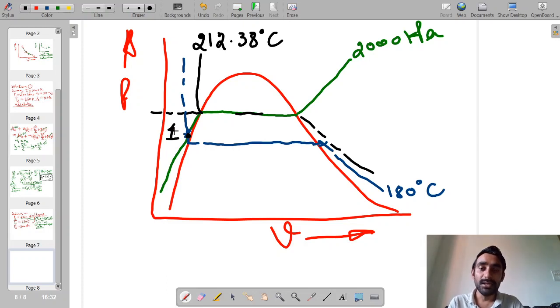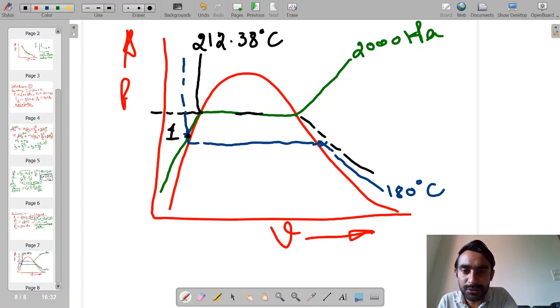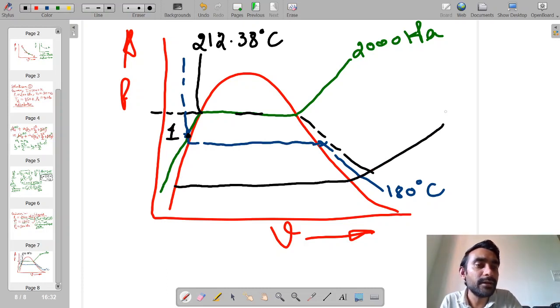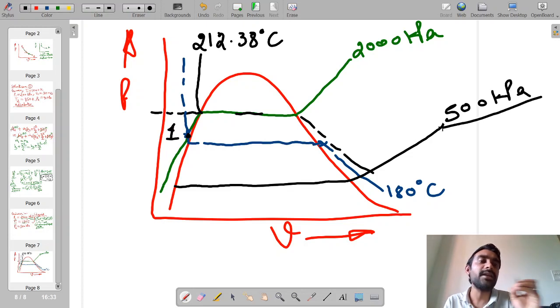Now let us draw another pressure line corresponding to 500 kilopascals. This is the exit condition, because the throttling process is happening and the pressure within the flash evaporator chamber is 500 kilopascal.